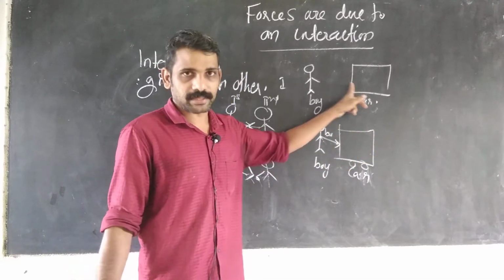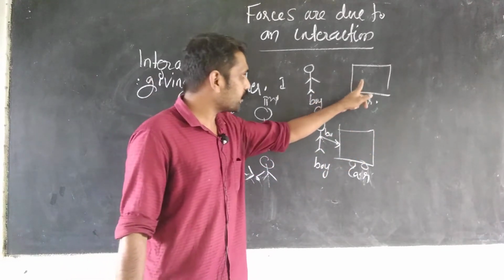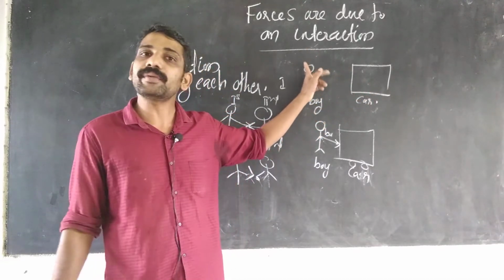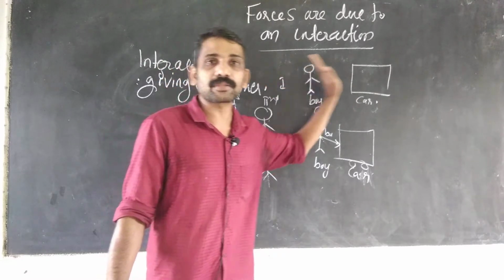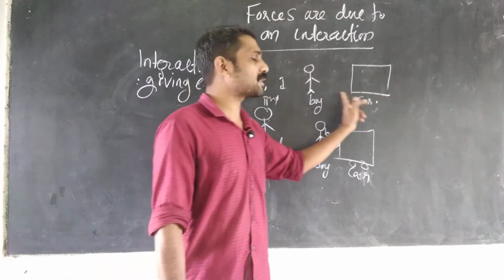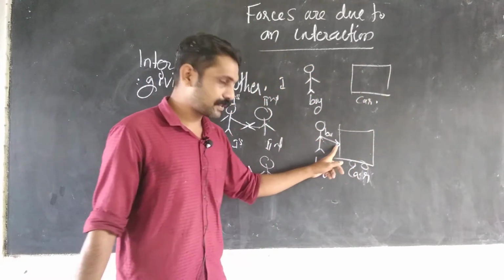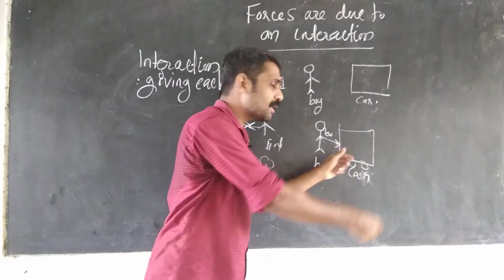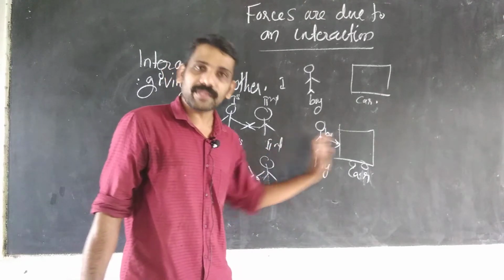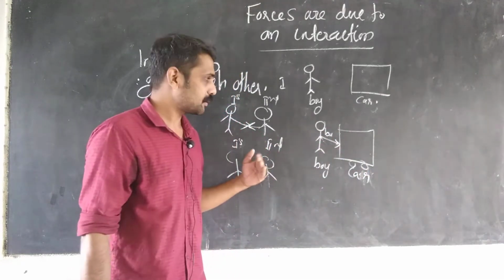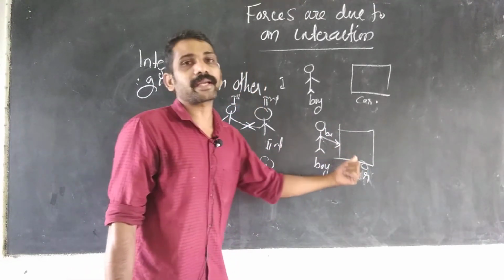Here there is no giving each other. Okay, the boy is not giving any force on the car and the car is not giving any force on the boy. So there is no giving each other, there is no interaction. So force has not happened. In this case, the boy is giving a force on the car and the car is giving a force on the boy. So force is given each other. So force is happened here. So interaction is happened here.